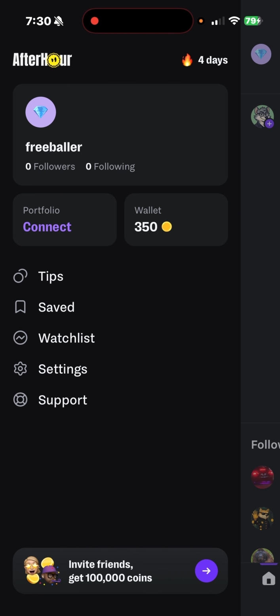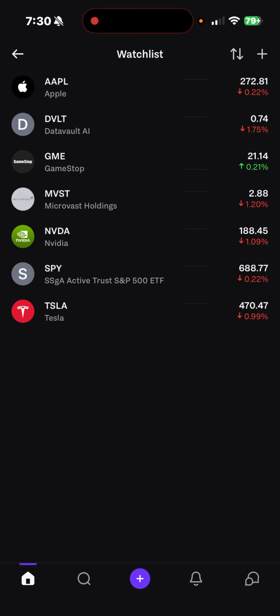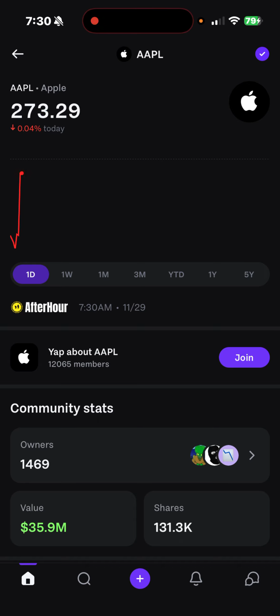You can also save posts. A watch list is actually pretty cool. Let's say I want to open that up and watch list Apple. It's so funny that this saved from my actual portfolio. What's cool, and a lot of people don't utilize it, is that just like on Robinhood or Fidelity or your brokerage account, it'll show you the 1 week, 1 month, 3 month, year to date, 1 year, 5 year.